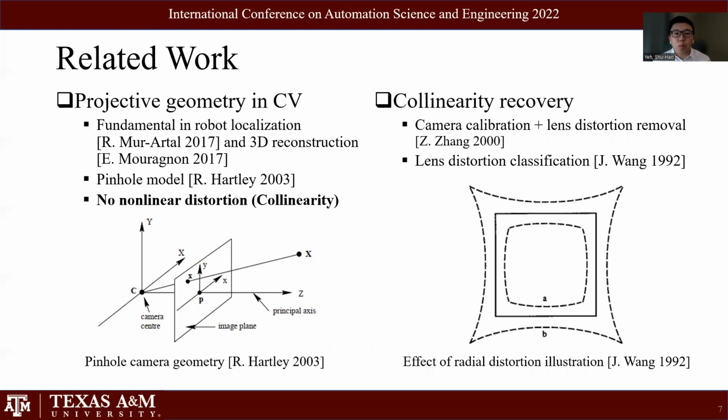The projective geometry model in computer vision often assumes that there is no nonlinear distortion in the image. Namely, points on a straight line must be imaged as points on a straight line. The collinearity recovery can usually be achieved through camera calibration by removing the lens distortion. Common lens distortion can be classified into radial, tangential, and thin prism distortion. Our work can detect whether the lens distortion removal is complete, to ensure that the underlying assumption in applying the geometric model is still valid.